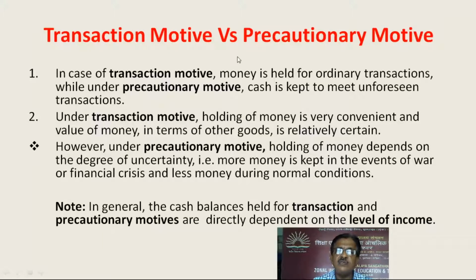So, transaction motive versus precautionary motive. Let us have a comparison. In case of the transaction motive, money is held for ordinary transactions, while under the precautionary motive, cash is kept to meet unforeseen transactions. Under the transaction motive, holding of money is very convenient and the value of money in terms of other goods is relatively certain. However, under the precautionary motive, holding of money depends on the degree of uncertainty, that is, more money is kept in the events of war or financial crisis and less money during normal conditions. In general, the cash balances held for transaction and precautionary motives are directly dependent on the level of income.